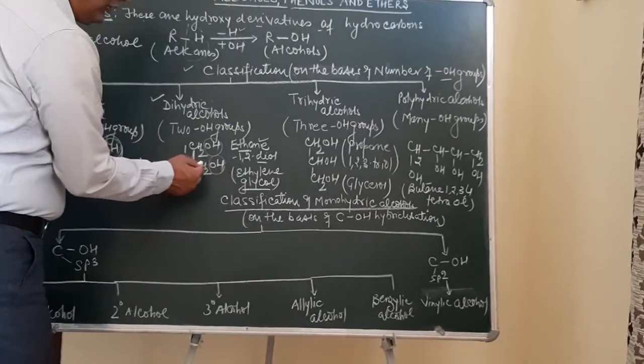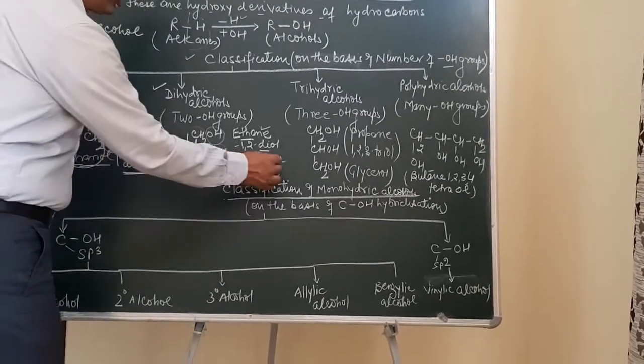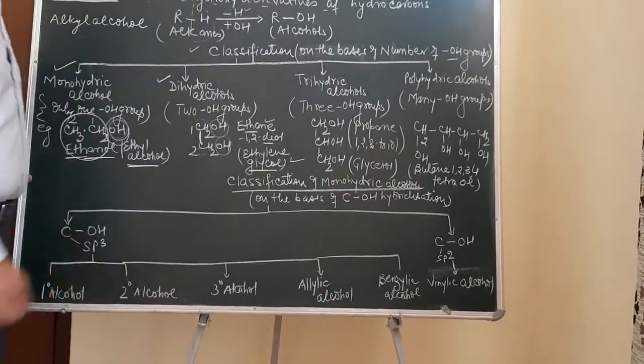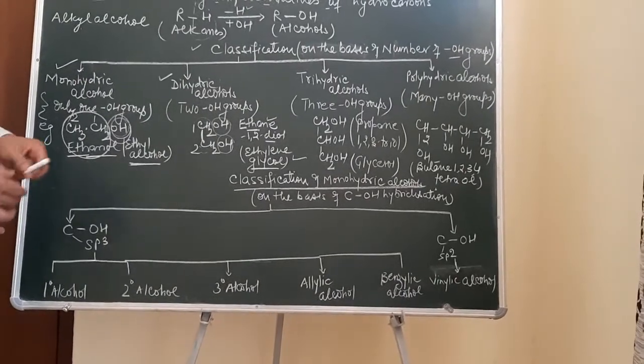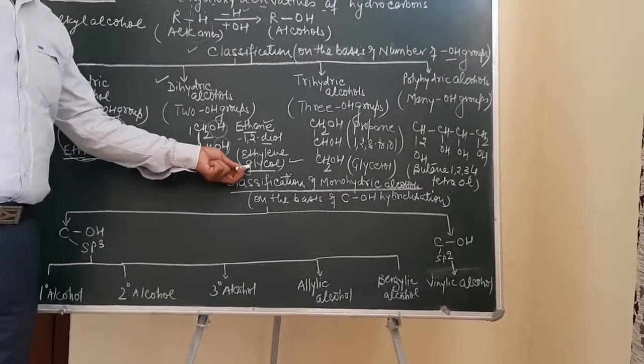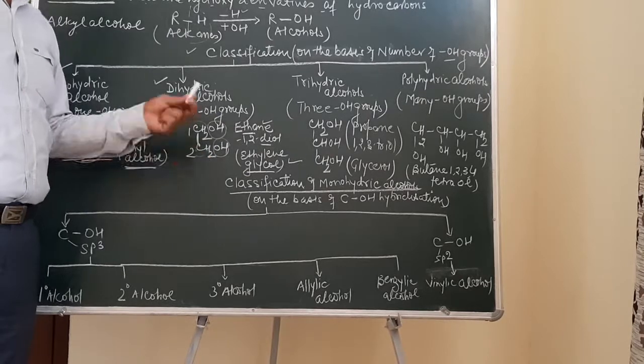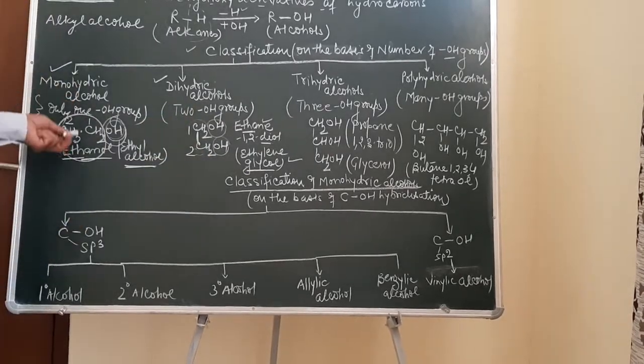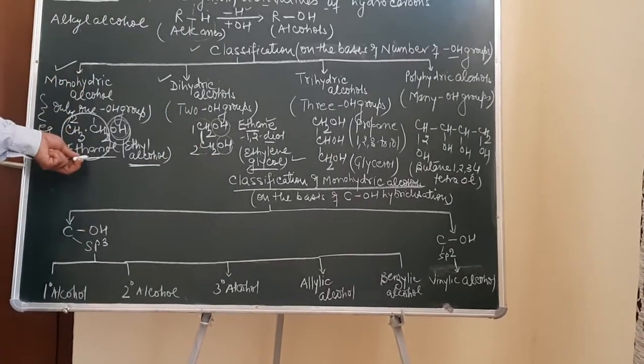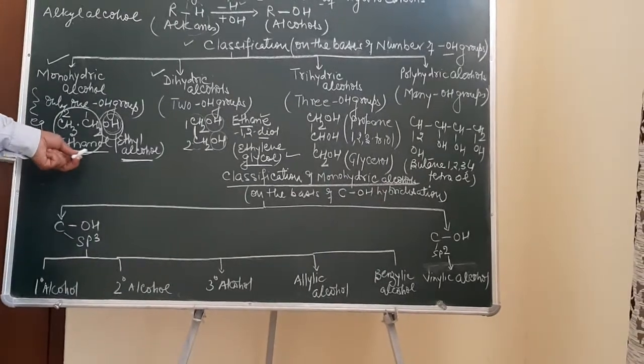Since this glycol is obtained from ethylene, the common name will be ethylene glycol. So an example of a dihydric alcohol is ethylene glycol or ethane 1,2-diol.